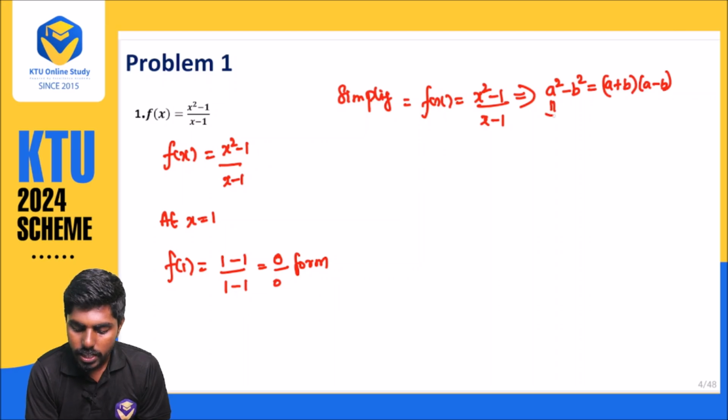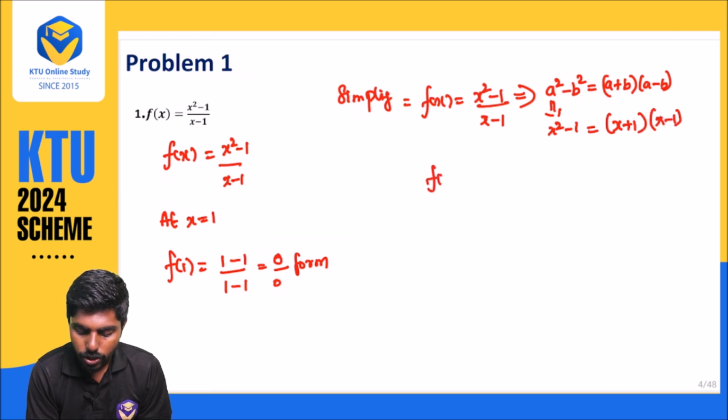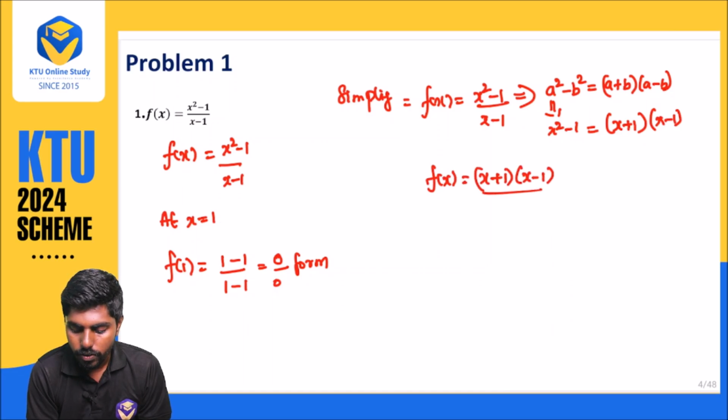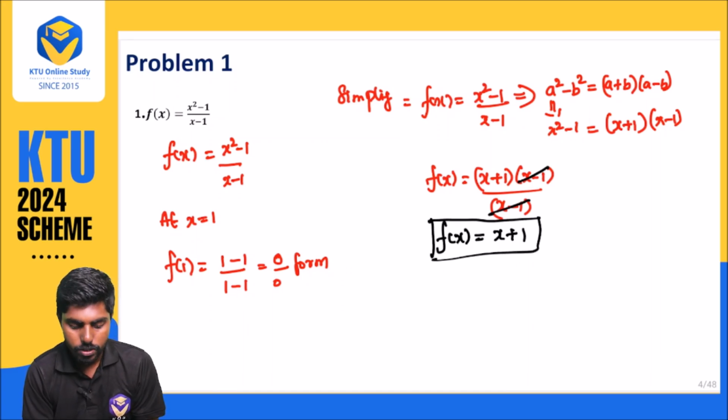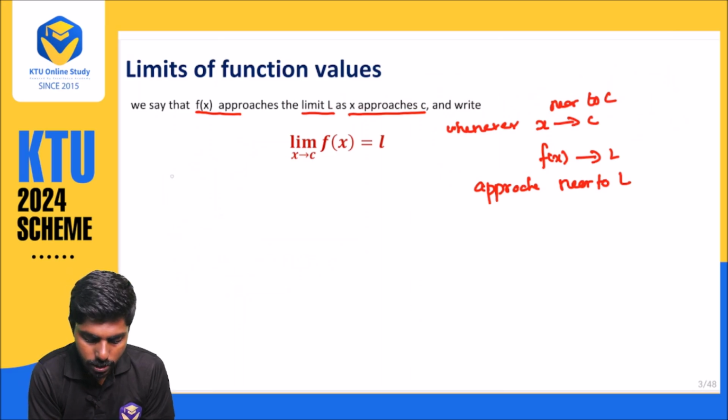Here a is x and b is 1, so x square minus 1 is x plus 1 into x minus 1. So write this: f of x is equal to x plus 1 into x minus 1 divided by x minus 1. Now you can cancel both the terms. Now what is your f of x? Now our f of x is equal to x plus 1.